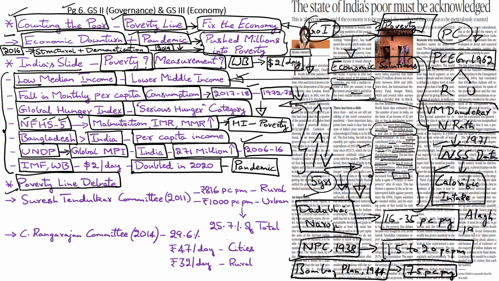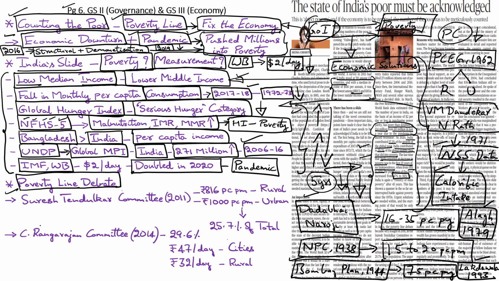Then came the Alag Committee of 1979, which drew up a poverty line on the basis of nutritional requirements and related consumption expenditure. And the Alag Committee also provided for adjustment to inflation levels. Then we had the Lakdawala Committee of 1993, which estimated poverty lines based on CPI index and provided for state-specific poverty lines.